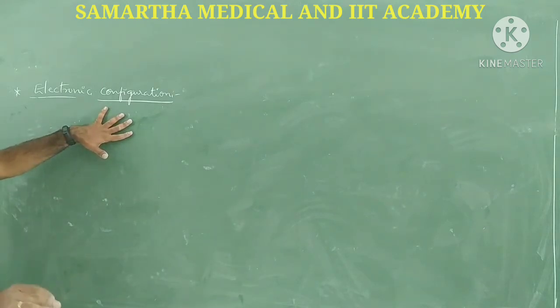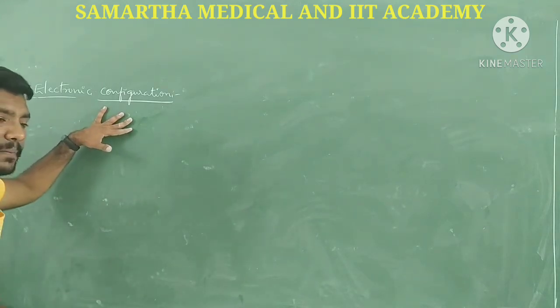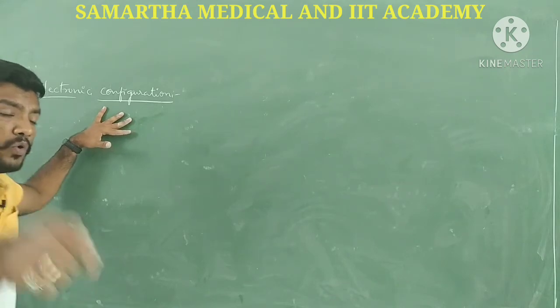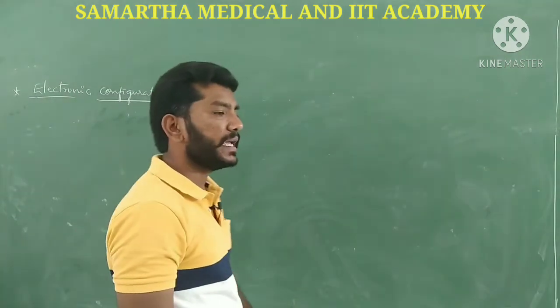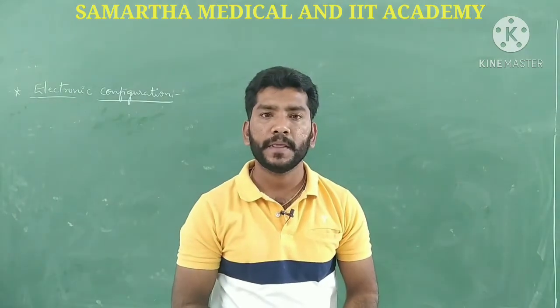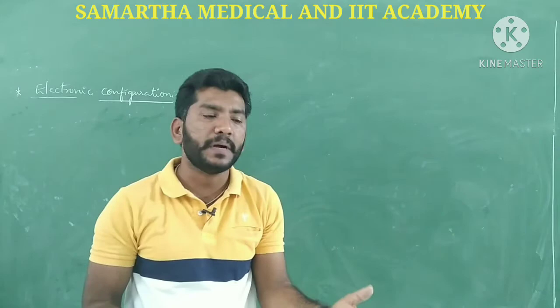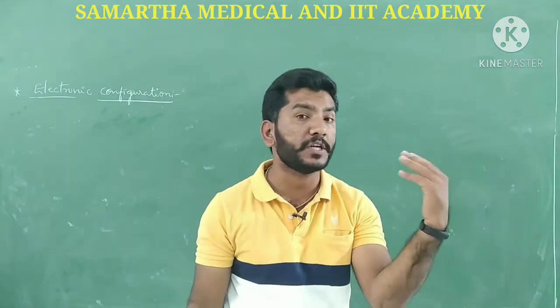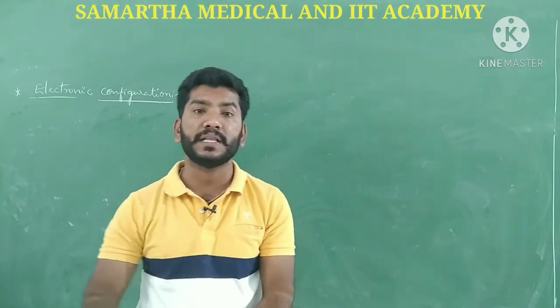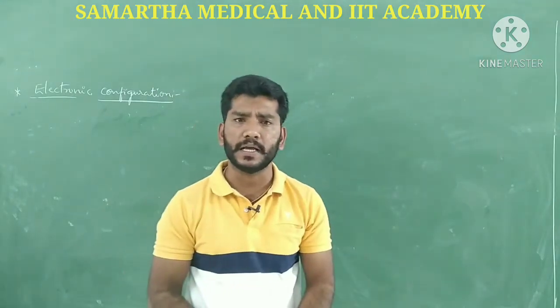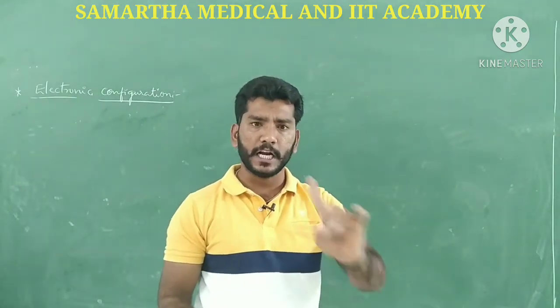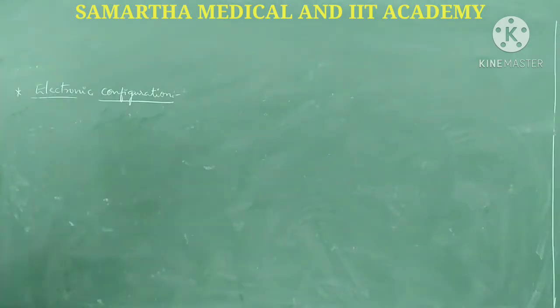Since electrons have to be filled in particular orbitals based on energies, how do we get to know the energies of a particular orbital? Some orbitals have more energy, some have less energy. But how do we know which has more and which has less? There are certain rules, guys. Let me go with the very first rule for electronic configuration, that is the Aufbau principle. We'll see what this principle indicates.